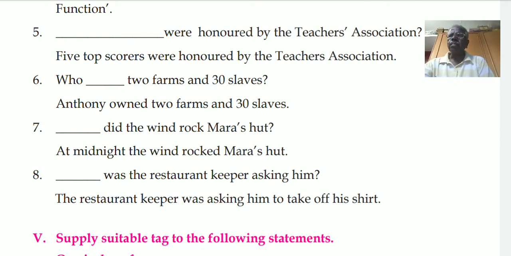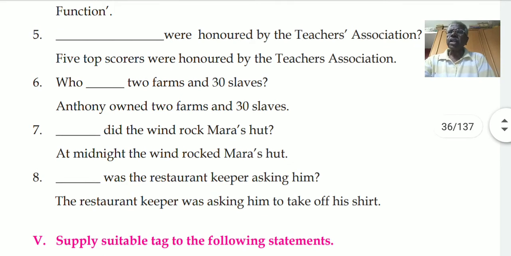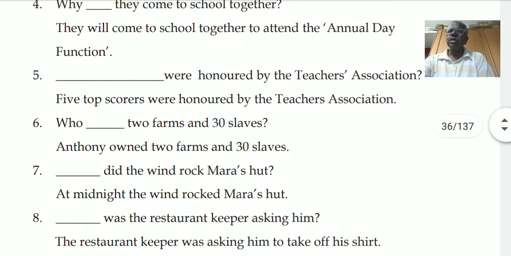Eighth one is, dash was the restaurant keeper asking him? The statement is, the restaurant keeper was asking him to take off his shirt. The question will be, what was the restaurant keeper asking him to take off?